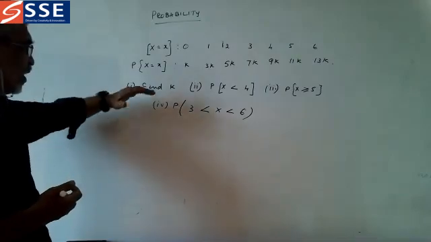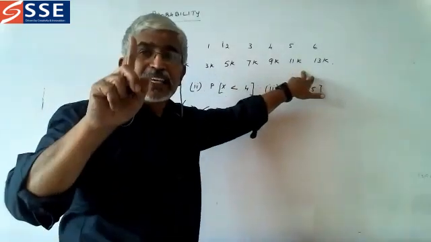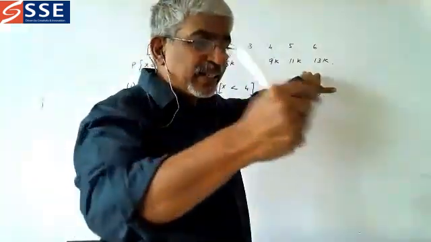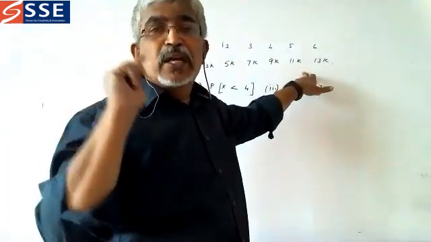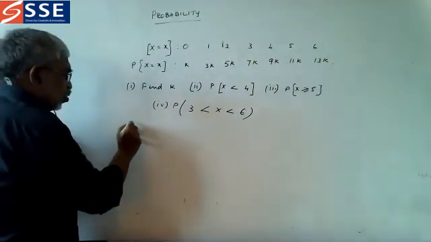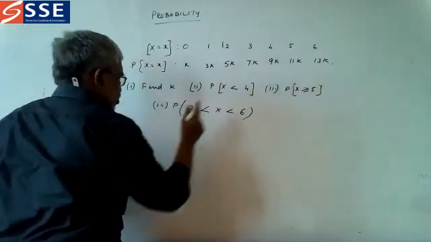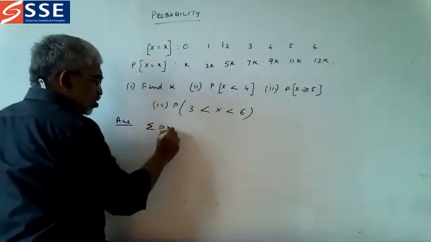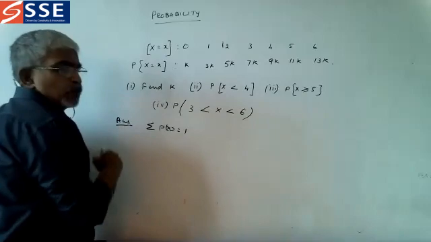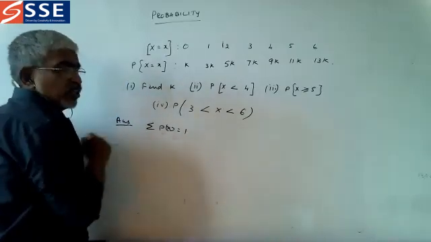How to find this K now? We know that all this probability is equal to 1. That is the second law we have seen. Summation of P of X is equal to 1. We use that condition.